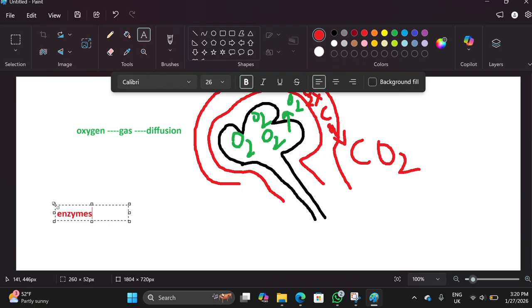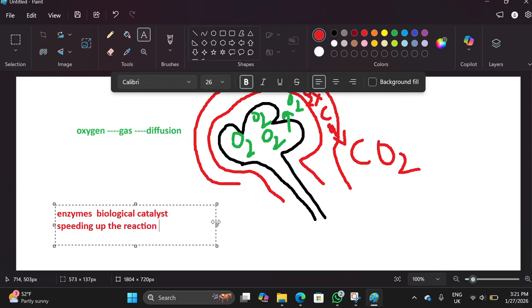That's why they have vital importance in biochemical mechanisms. The main purpose is speeding up the reaction.